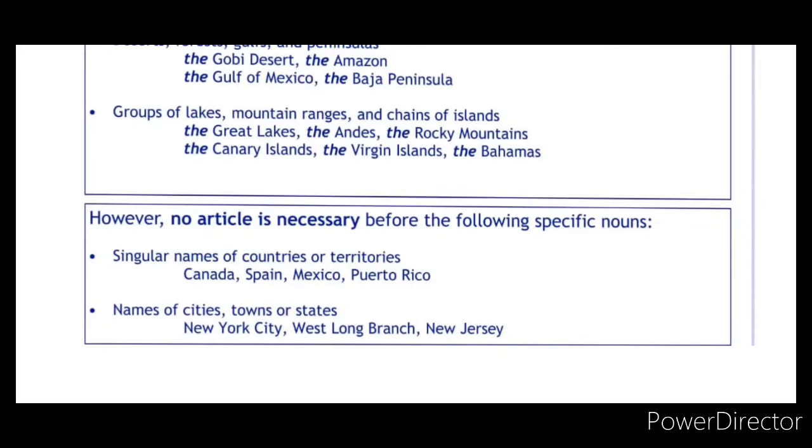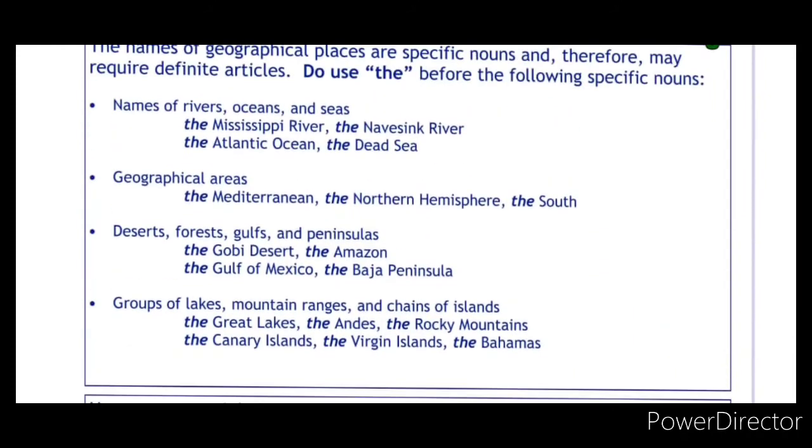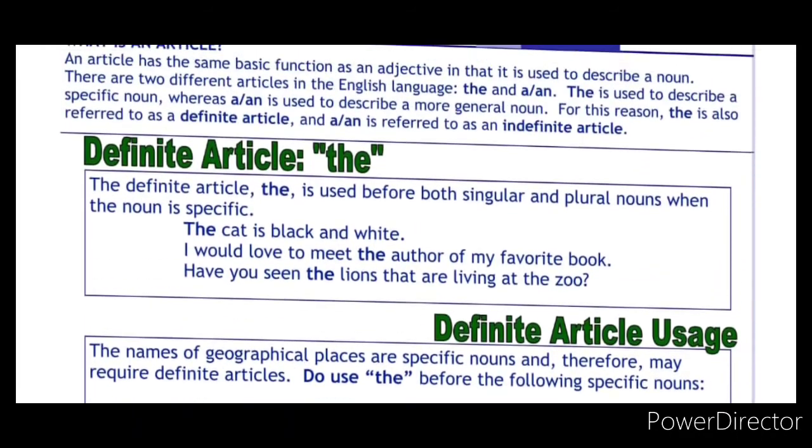Next, names of cities, towns and states. For example, New York. We should not say the New York. No, it is New York. West Long Branch, New Jersey. These are cities, towns and states, and in such cases we should not use any article. So names of countries and territories, and names of cities, towns and states: these are the places where we should not use the article.